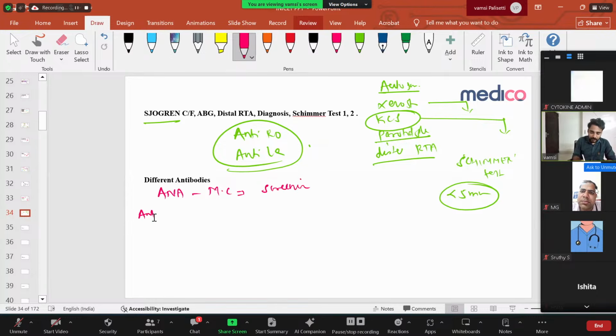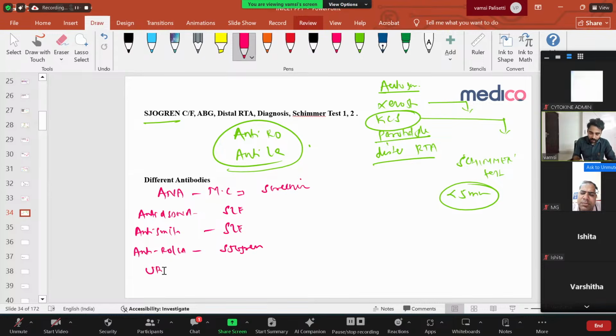Then comes anti-double strand DNA, especially specific for SLE, very important. And anti-Smith antibody is also very specific for SLE. Anti-Ro antibody is specific for Sjogren syndrome. Very important. Anti-U1 RNP is specific for mixed connective tissue disorder. Very important. Then anti-RNA polymerase is for the scleroderma manifestations in autoimmune diseases. Very important things. And last, anti-histone antibodies are seen in drug-induced SLE.